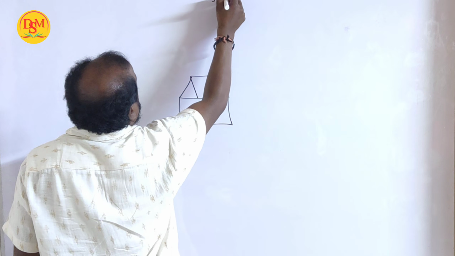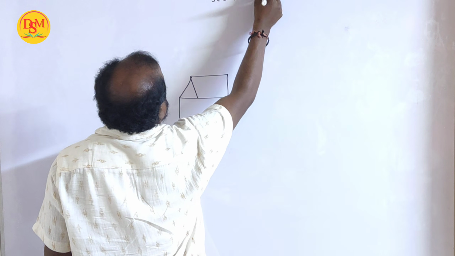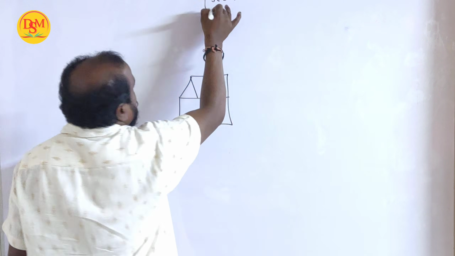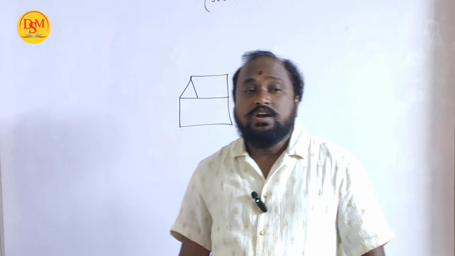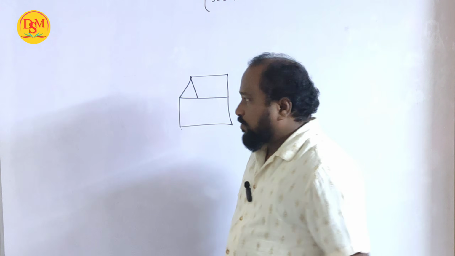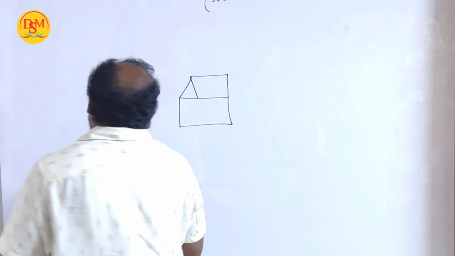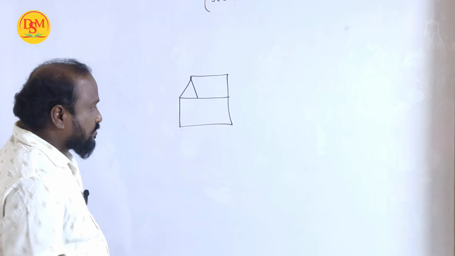Income from house property covers section number 22 to section number 27. It covers how many sections? Section number 22 to section number 27. Chalo, now we'll discuss what is income from house property.